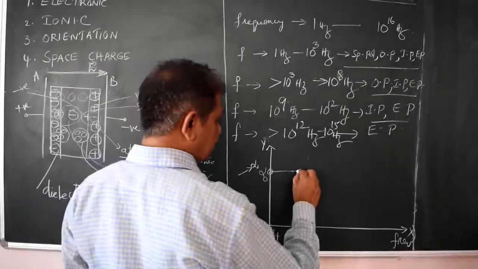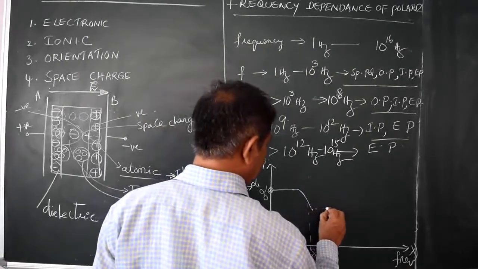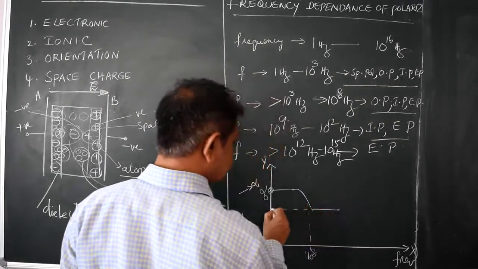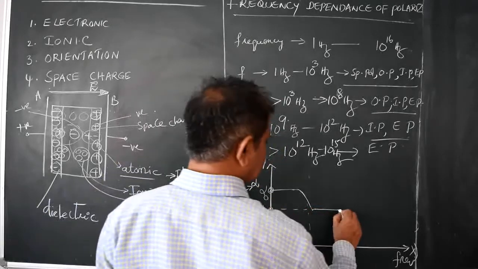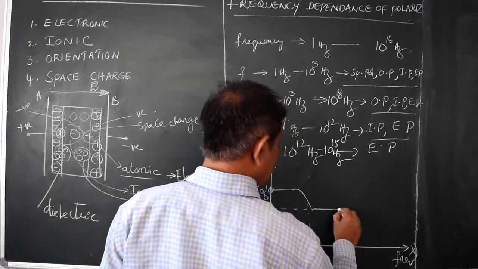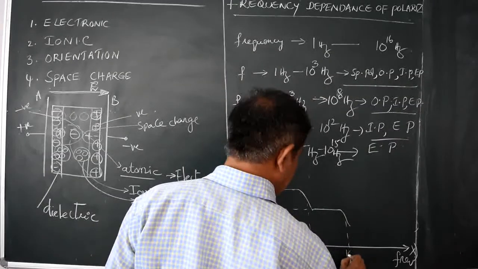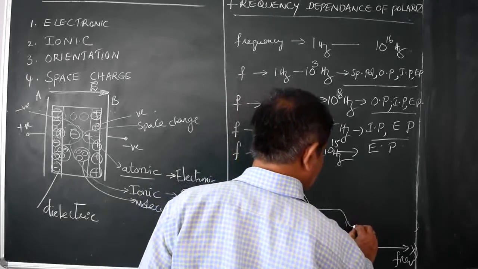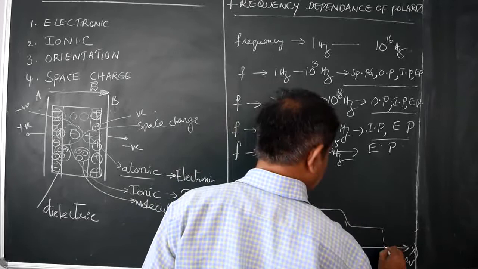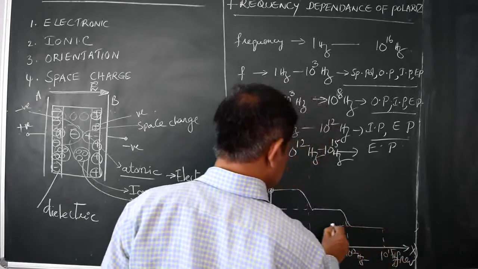Once 10 power 8 Hz is crossed, it drops, and we have only alpha ionic, which also drops at 10 power 12 Hz. There we have only electronic polarization up to 10 power 15 Hz and beyond. So this is the range.